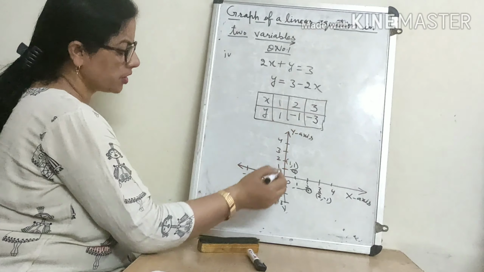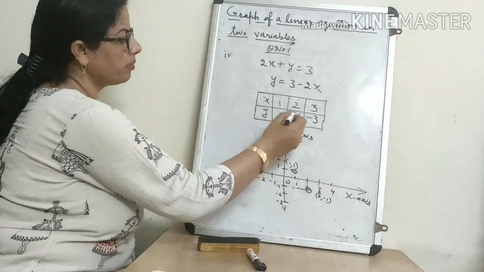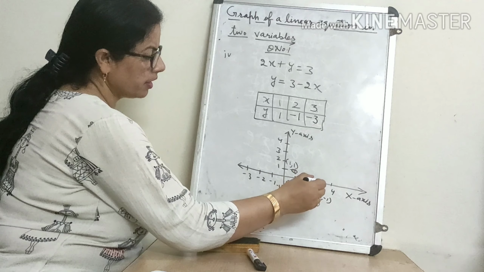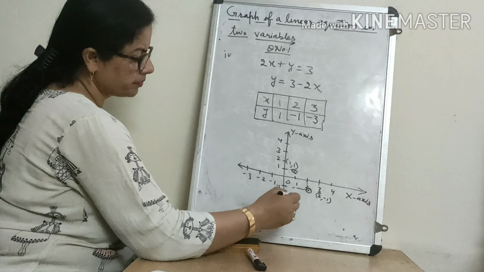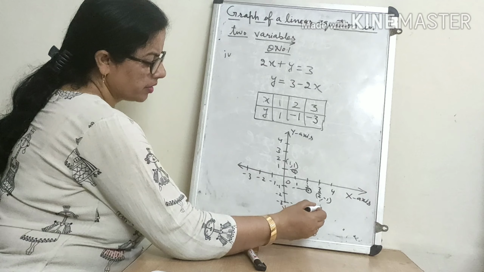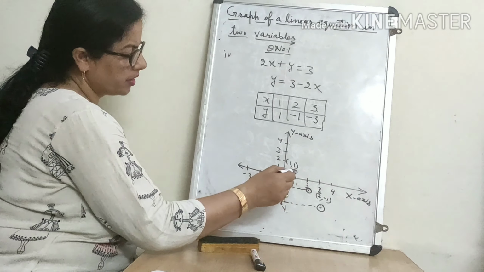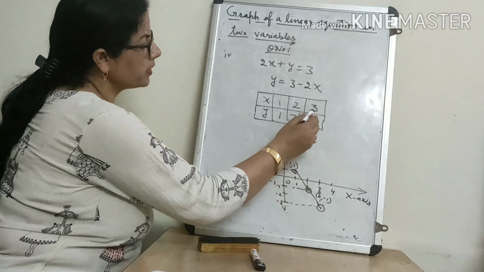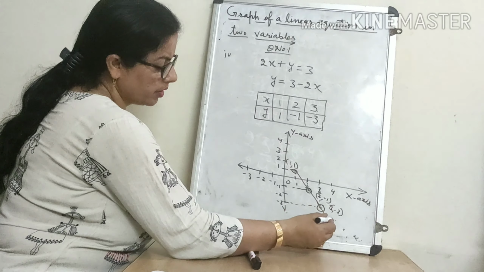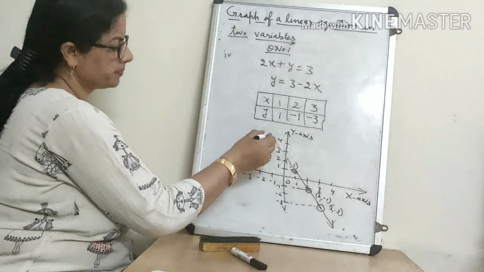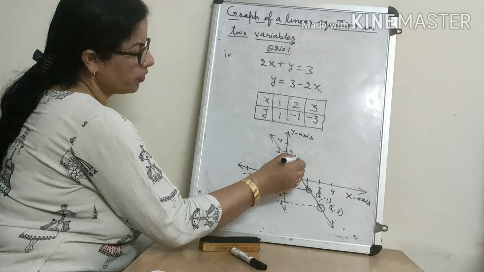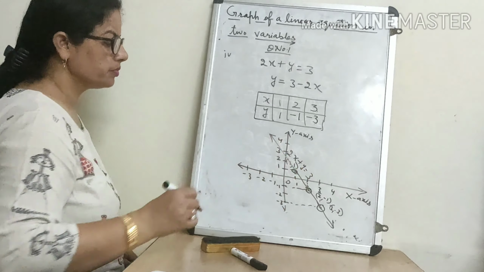Third is 3, minus 3. X is 3, y is minus 3. See, this is from x, you can see from here. X is 3 here and y is minus 3 here. So draw one line from 3 and one line from minus 3, and they are meeting here. The coordinates here are 3, minus 3. Now if you join them you will get a line, you will extend both sides and an arrow should also be there. This is the graph of 2x plus y is equal to 3.